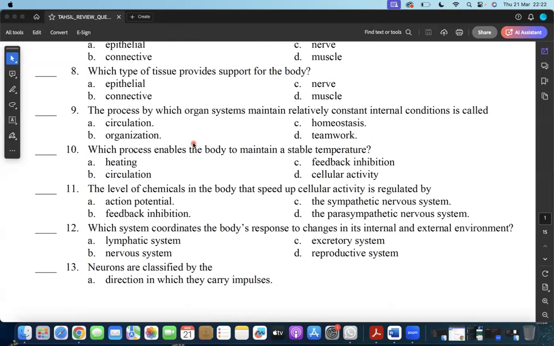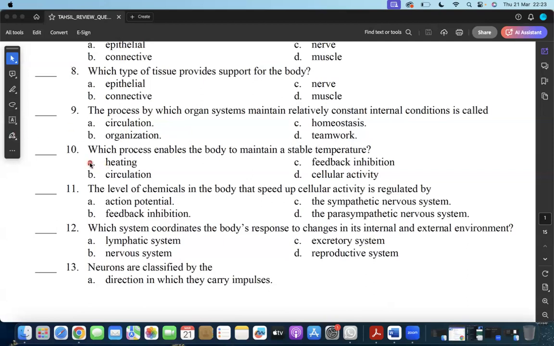So what kind of process is this called in biology? It's not circulation. We know what the circulatory system does. It helps to move blood fluid all around the body. We can say it helps in maintaining some internal condition, make you sweat, and all the rest. But all of these things, organization and teamwork, they don't seem to be correct. So homeostasis is the name given to the process, although circulation is also involved in the process, whereby it helps to push out some sweat from your body. But the name of the process is homeostasis.